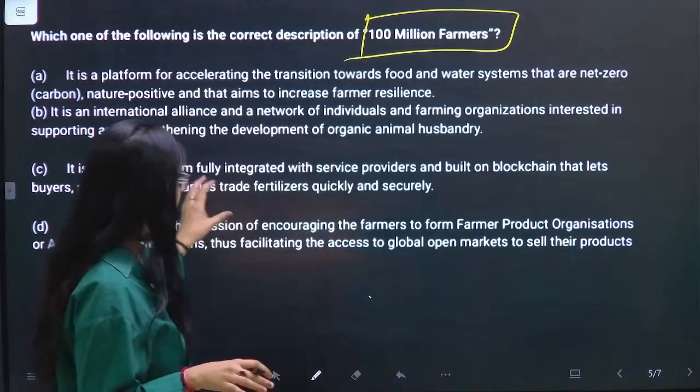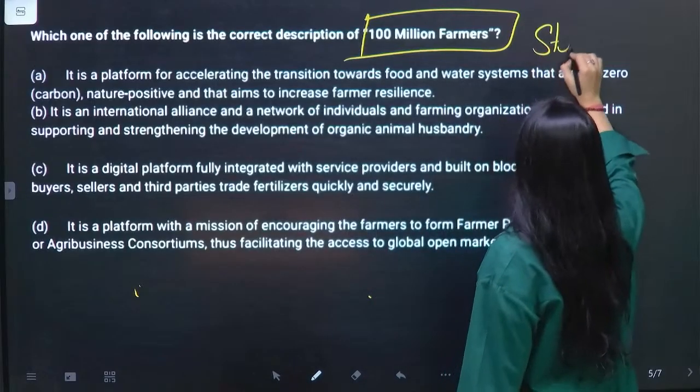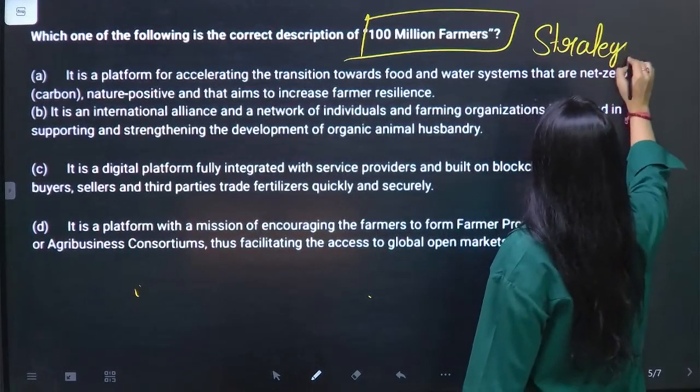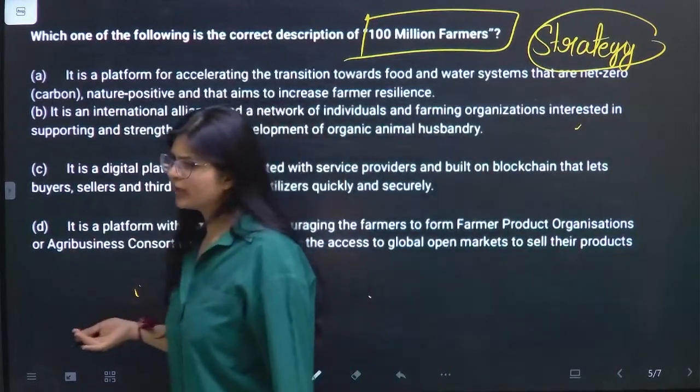So my advice to you in such type of question is to leave the question. You have to leave the question. That's the best strategy for this question. I would not say any elimination will work or any other thing will work. In this question, you had to choose only one option. Either you know the answer or you don't know the answer.